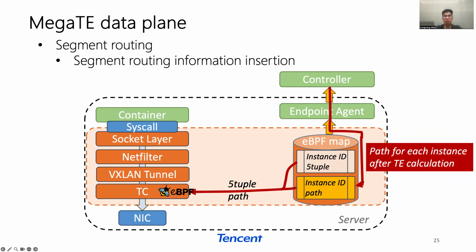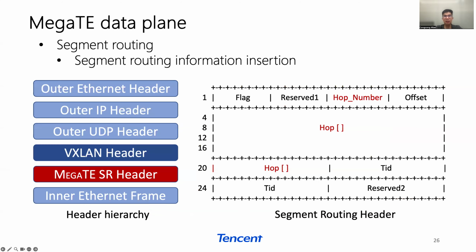Once the centralized controller calculates the optimal path decision for each instance after the TE optimization, it will notify the endpoint agent to initiate the process to store the instance ID and packet paths in the eBPF map. Upon receiving a packet, the eBPF program attached at the TC layer first captures the 5-tuple to obtain the optimal path of the packet. Then the path of the packet is inserted into the packet header.